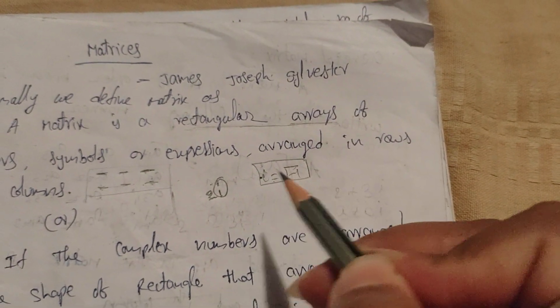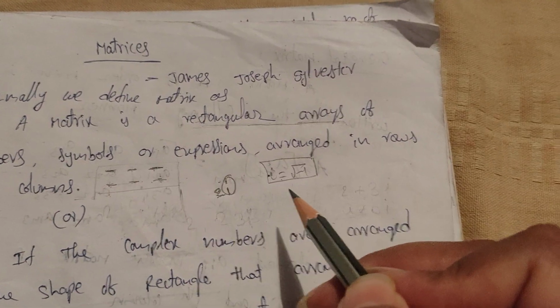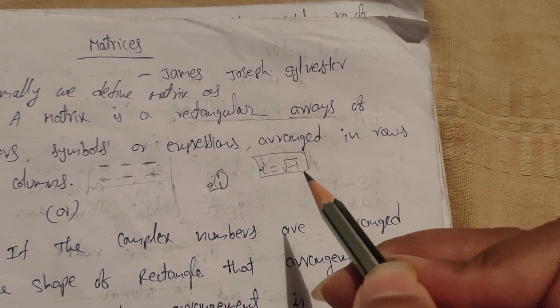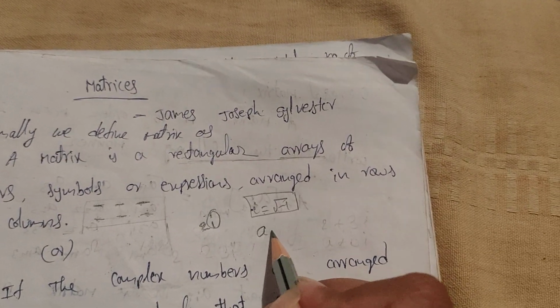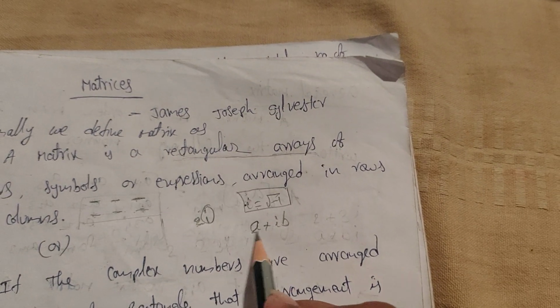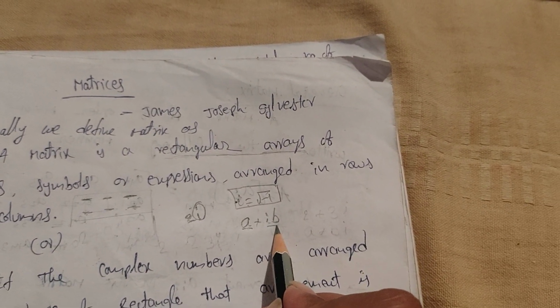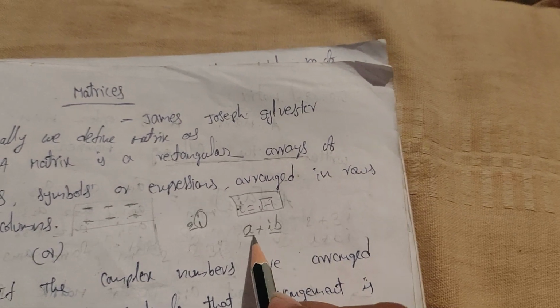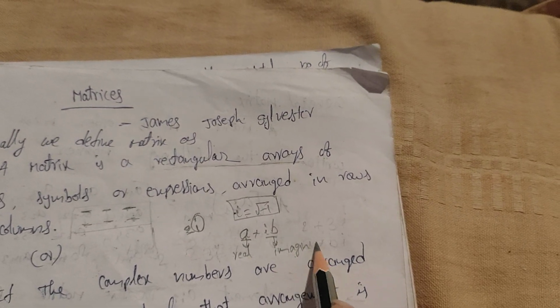Here, complex numbers are nothing but the combination of real and imaginary numbers. The general form of a complex number is a plus ib. Here a is a real number, ib is an imaginary number. a is called the real part, b is called the imaginary part.